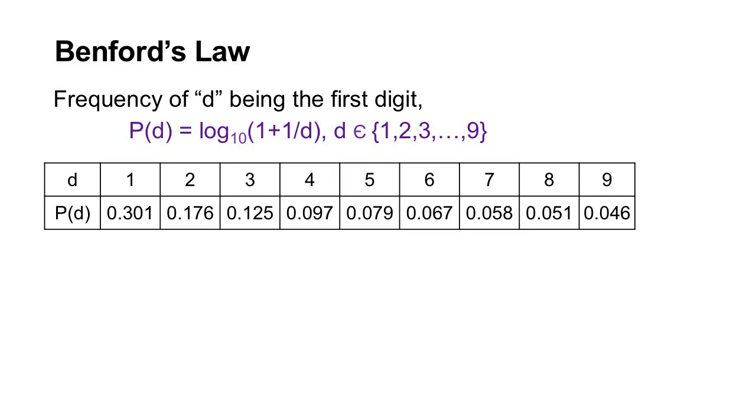I only put that formula on the slide to scare the living daylights out of you. You can right away forget about it and just look at the probability distribution at the bottom of the slide. The probability of a 1 is about 30%. The probability of a 2 is about 17.6%. Notice how the probabilities decrease to under 5%. According to this probability distribution, the 9 has a probability of only 4.6%.